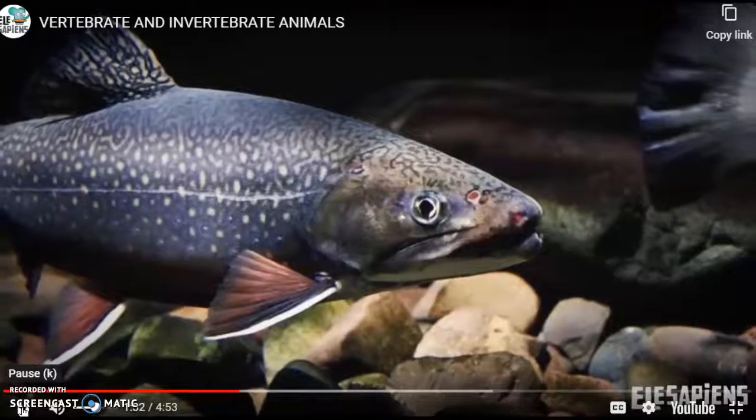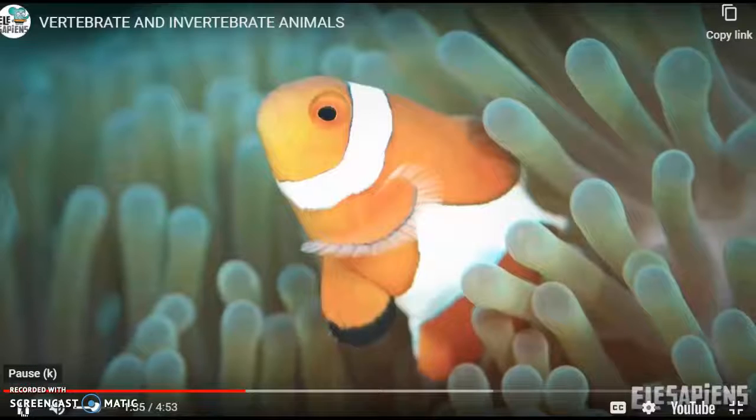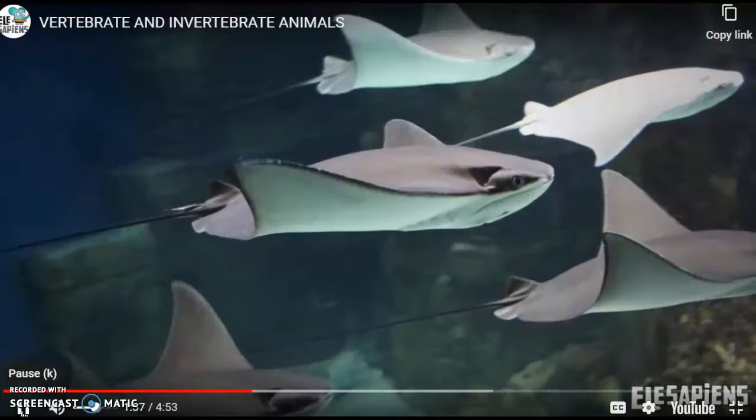Fish live in rivers and seas. Their body is covered by scales. They have fins to swim around and gills that allow them to breathe underwater.